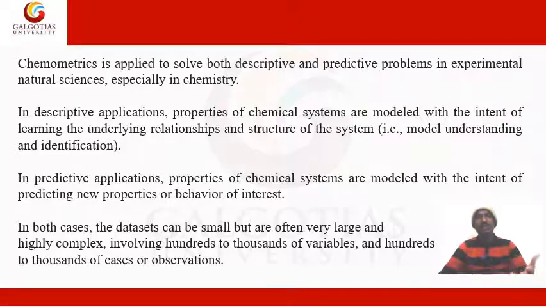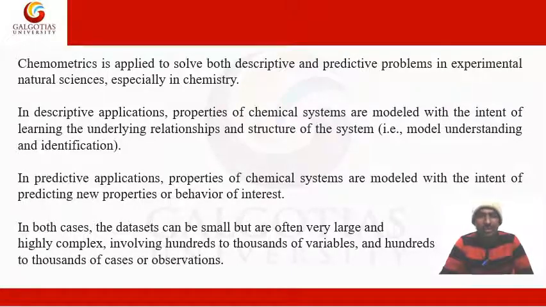So why are we going for this? With the intention to understand the structures, the molecular relationships, and the reactions between the things, we go for descriptives. In predictive, the properties of chemical systems are modeled with the intent of predicting new properties. That is, as I said, forecasting, or the behavior of interest based on the behavior of the particular structure we are using.